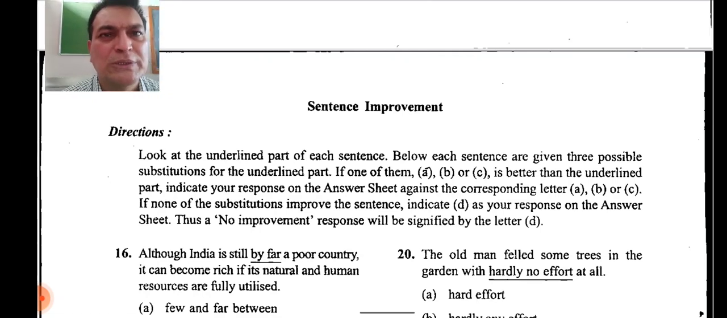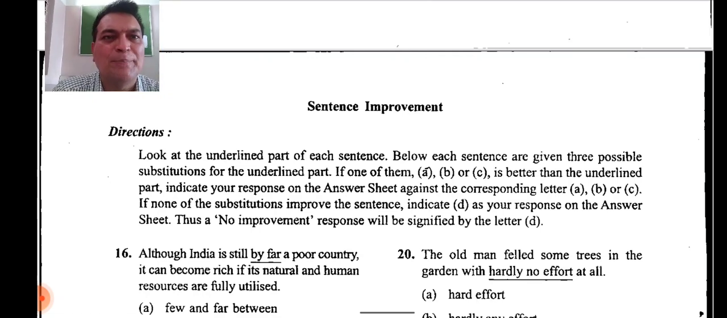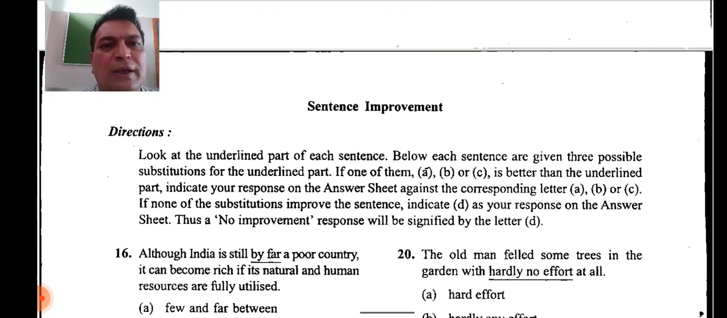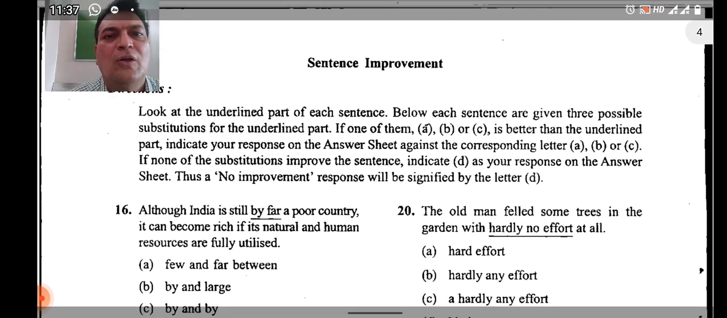What we have to do? We have to improve the sentence. Look at the underlined part of each sentence. Below each sentence are given three possible substitutes for the underlined part. If one of them, A, B or C, is better than the underlined part, indicate your response on the answer sheet against the corresponding letter A, B or C. If none of the substitutes improve the sentence, indicate D as your response on the answer sheet. Thus, no improvement response will be signified by the letter D.